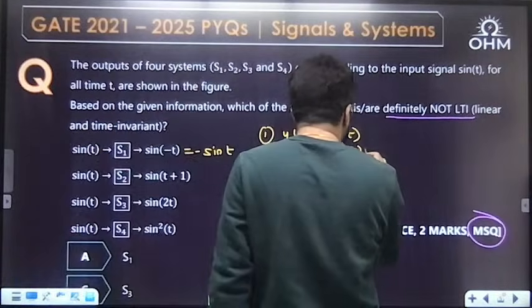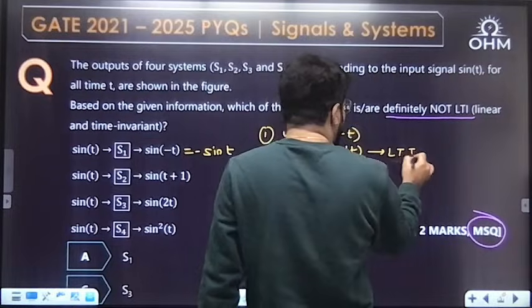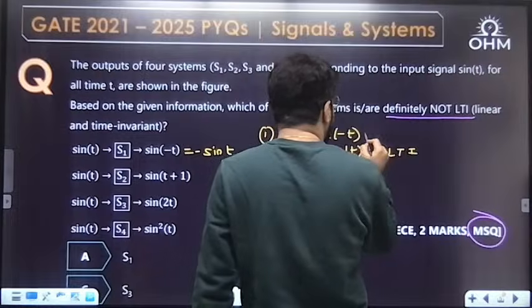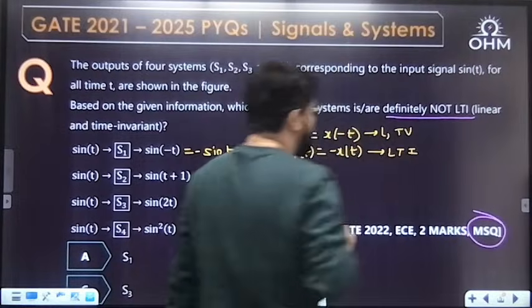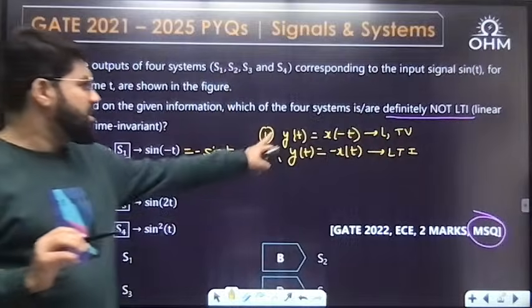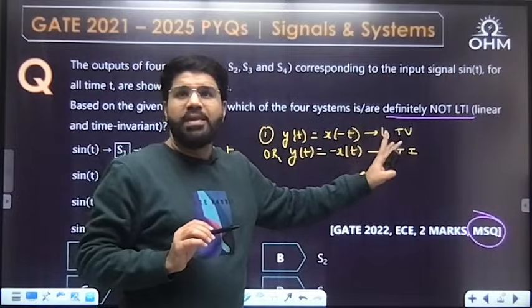If y(t) is minus x(t), this one is LTI. But in case of time folding, or any change in the time argument, the system will be linear but not time invariant. It will be time variant.